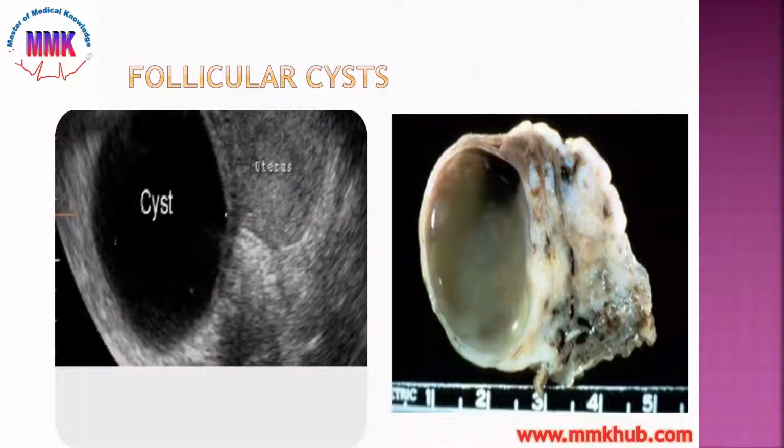This is the diagram showing follicular cyst. In it we have a cyst which is anechoic, that is the black one with the simple lining, outer wall, the simple thin walled, and it has no stria inside it, and it is adjacent to the uterus.